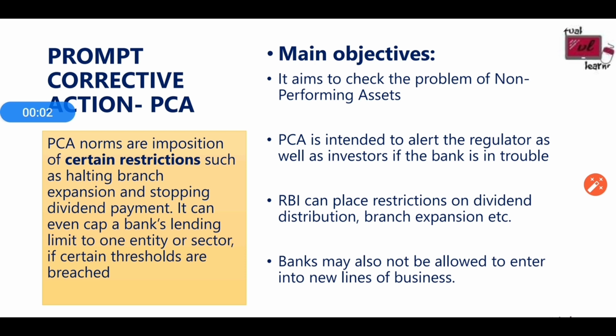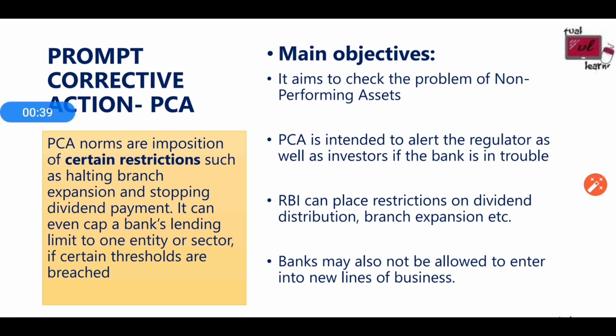Now let's move on to prompt corrective action, PCA. PCA is a banking related term. What is PCA? PCA norms are the imposition of certain restrictions such as halting branch expansion and stopping dividend payment. It can even cap a bank's lending limit to one entity or sector if certain thresholds are breached. What is the meaning of this? PCA, as I said, is a kind of restriction. Who is imposing it? RBI is imposing the restriction. When is it imposed? When certain thresholds are broken or not met.